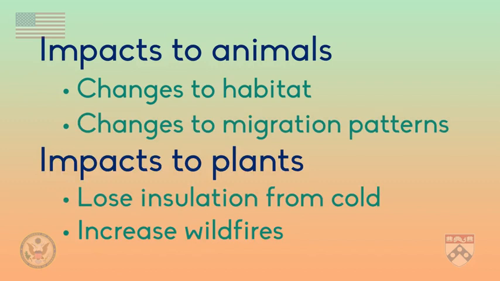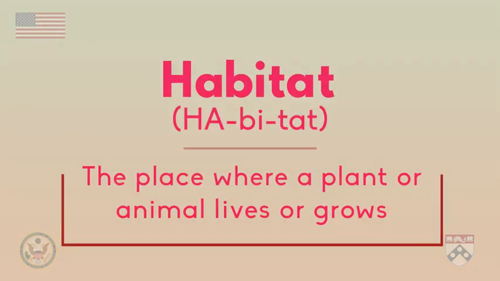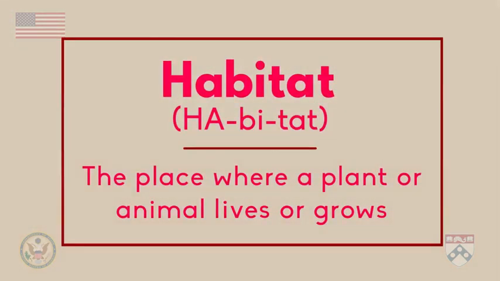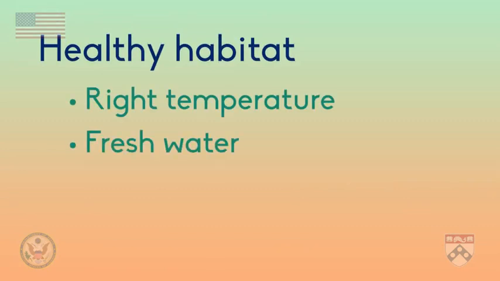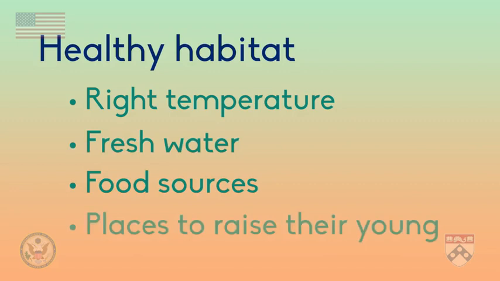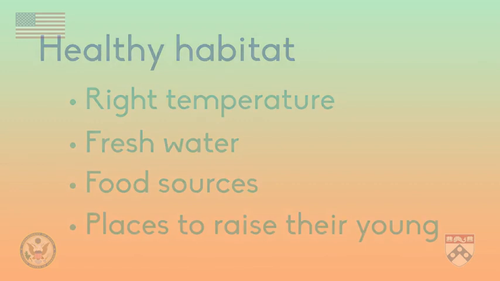First, let's look at how climate change impacts animals' habitats and migration patterns. A habitat is the place where a plant or animal lives or grows. The four main elements of an animal's habitat are the right temperatures, fresh water, food sources, and place to raise their young. Animals depend on these elements to survive. If any of these elements change, it can cause problems for the animals.